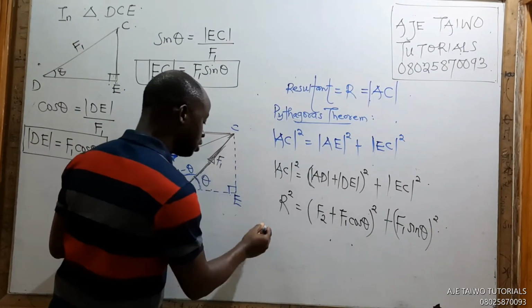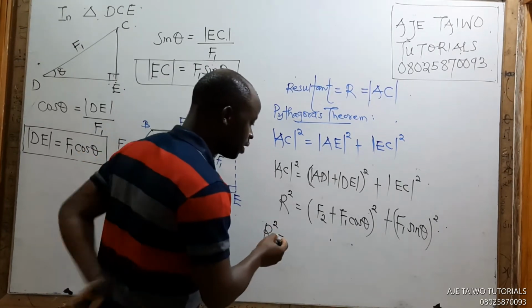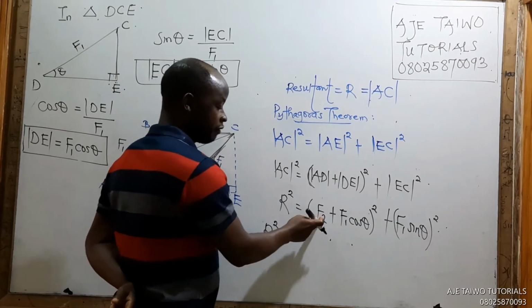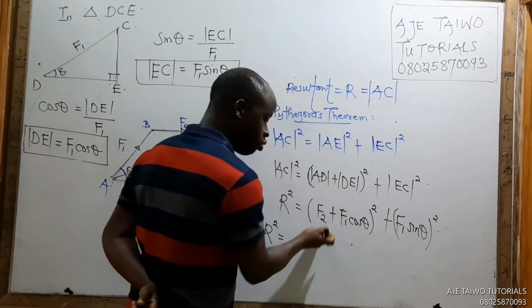So you now have R squared equals, let's expand this. You know how to expand it. F2 times F2, this one times this one, plus 2 of this.